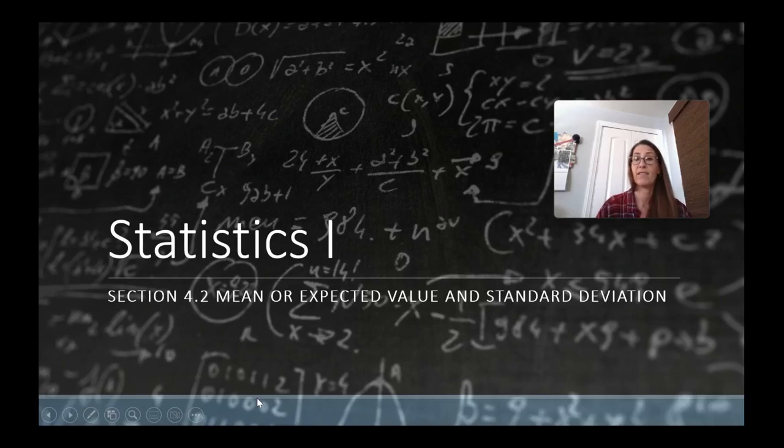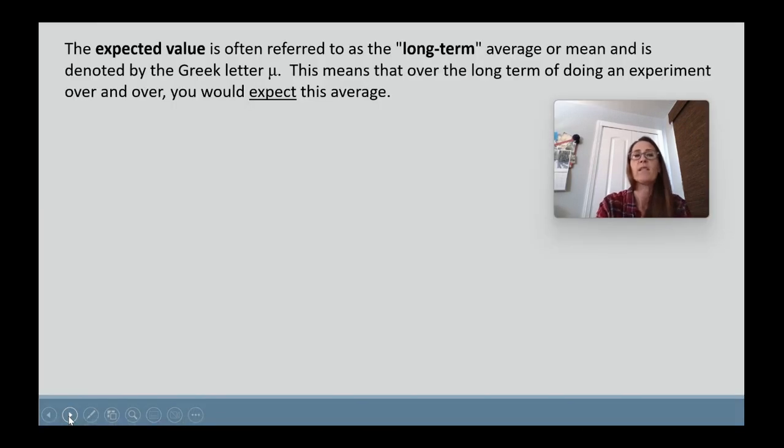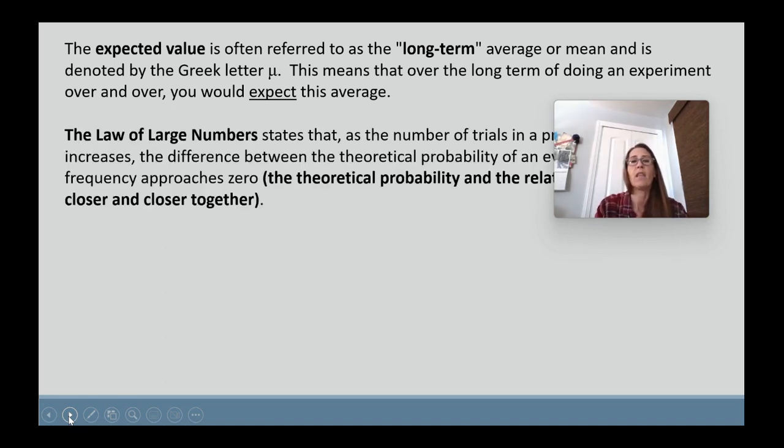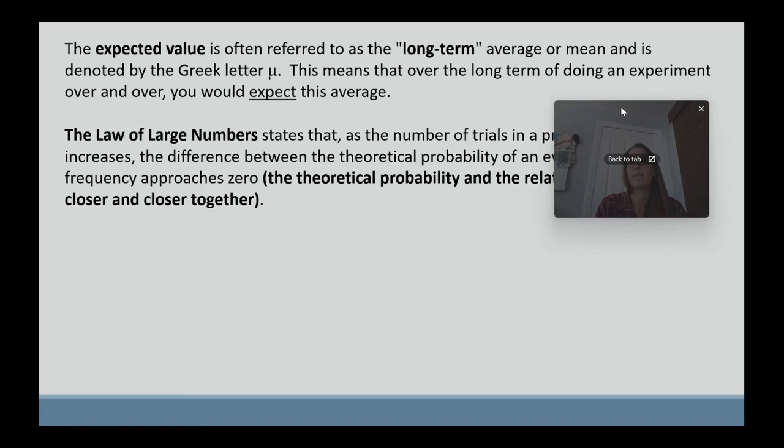This video is going to be on section 4.2, which is on the mean or expected value and standard deviation. The expected value is often referred to as the long-term average or mean and is denoted by the Greek letter mu. This means that over the long term of doing an experiment over and over, we would expect this average. The law of large numbers states